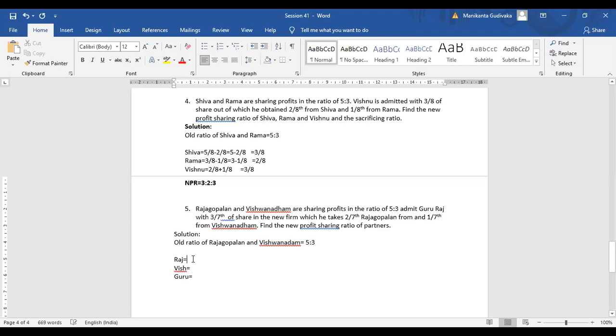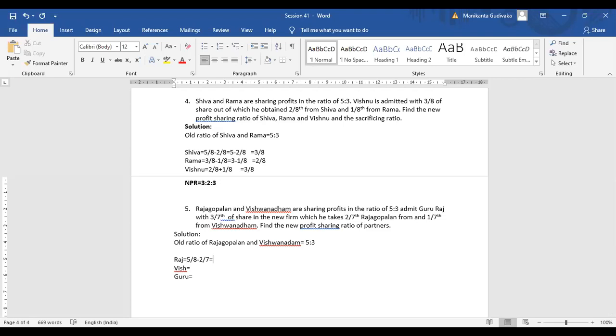Now guys, listen to me. Already Rajgopal has an old share of how much? 5/8. Yes or no? Now, he contributed to Guru how much? He contributed 2/7 to Guru. Yes or no? Minus 2/7. So 5/8 minus 2/7. Do the LCM for 8 and 7. How much? We will get 56. Yes or no? LCM is 56.